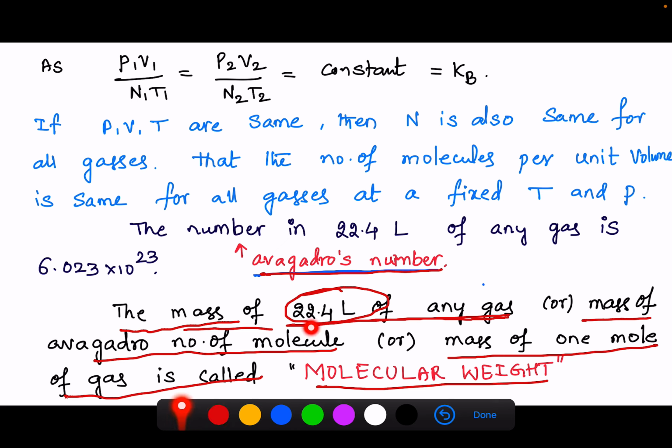The mass of 22.4 liters of any gas occupies how many molecules? Avogadro number of molecules. So the mass of Avogadro number of molecules, or mass of 1 mole of gas, is called its molecular weight.